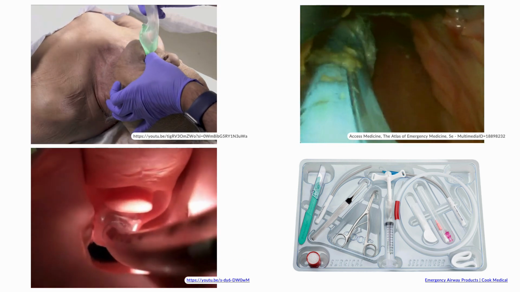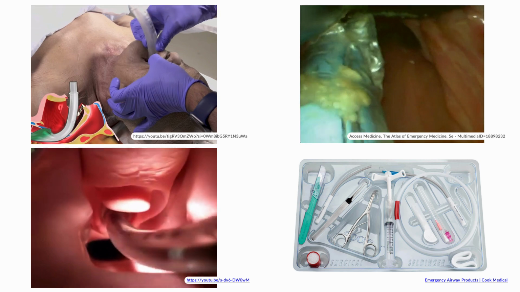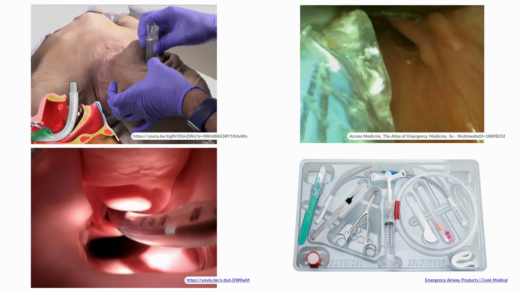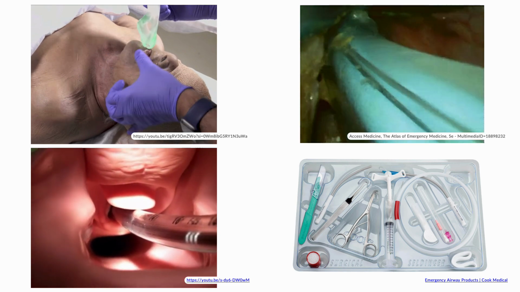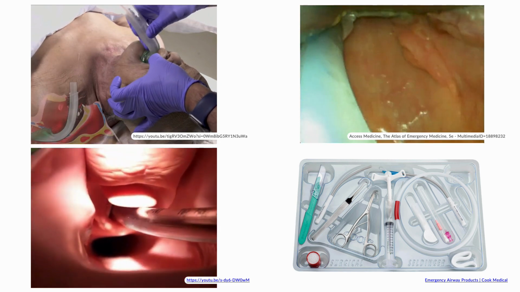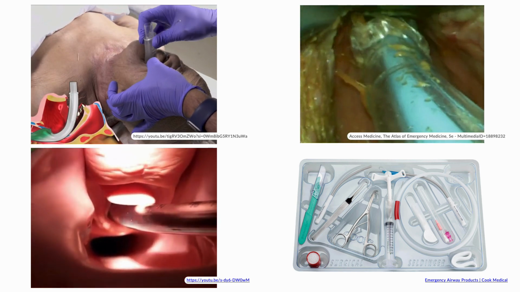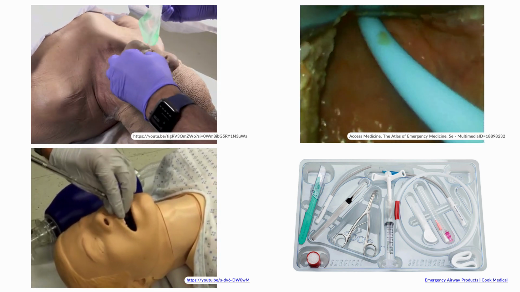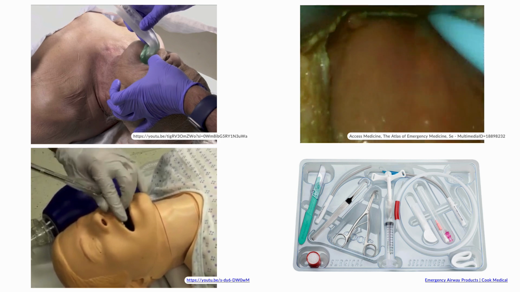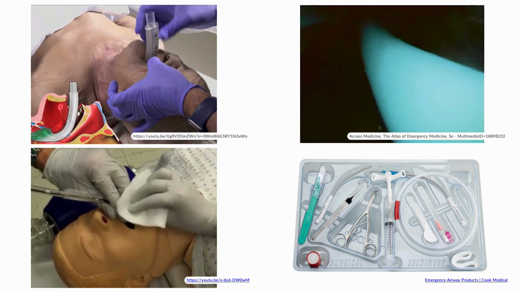Supraglottic airways like the LMA or iGel, as seen in the top left of your screen, remain lifesavers for ventilation. Observational studies report a 94.1% success rate for rescue ventilation when mask ventilation and intubation fail. Moving to the top right, bougies and stylets guide tubes in tough cases, with 78 to 100% success rates.